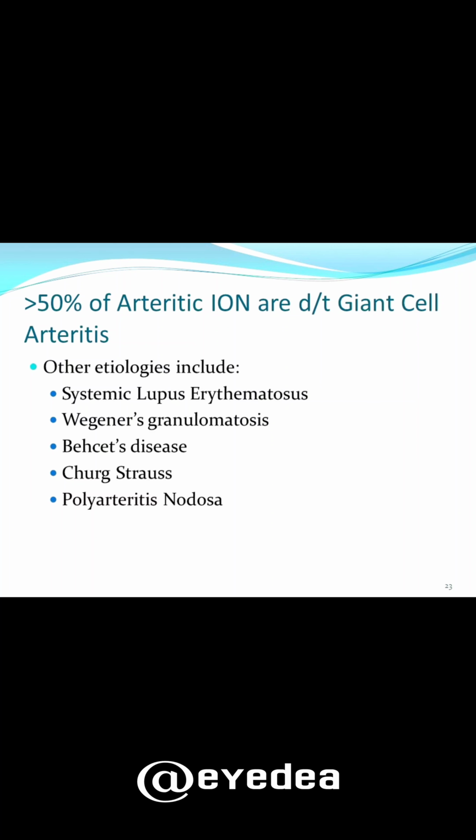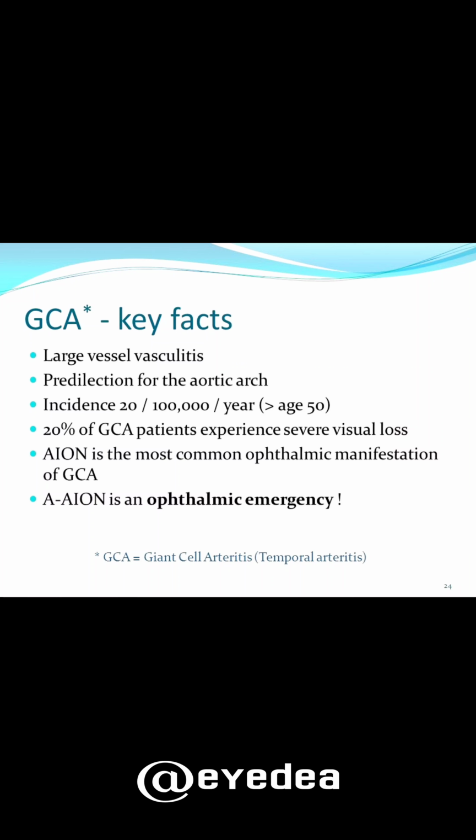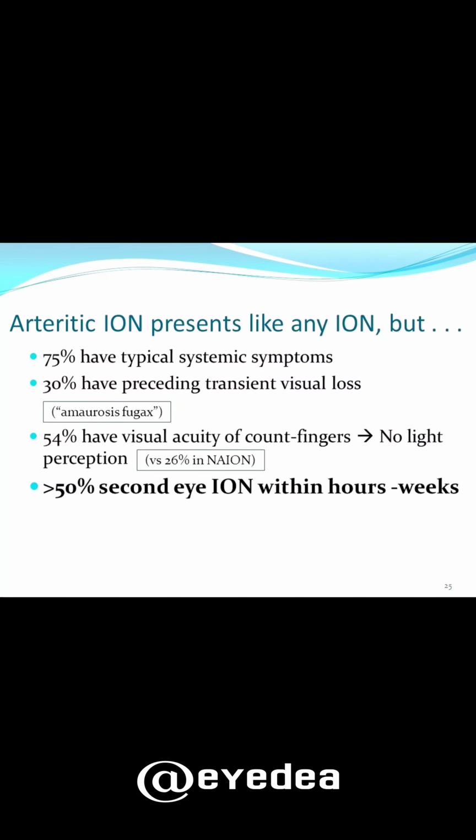Next is arteritic ION; more than 50% is giant cell arteritis. Other causes are SLE, Wegener's, Behçet's, and others. There is a predilection for large vessels, for the aortic arch and temporal artery. It is an ophthalmological emergency. In those more than 50 years we have to suspect it.